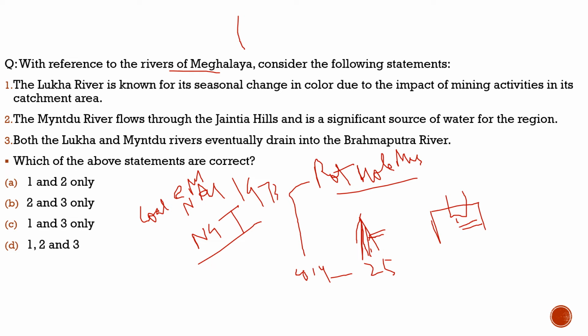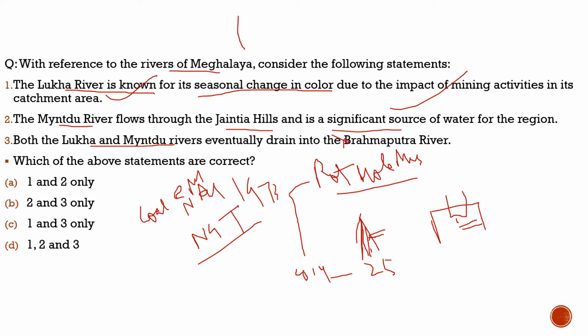Here the question says: with reference to the rivers of Meghalaya, consider the following statements. First statement: the Luka River is known for its seasonal change in color due to the impact of mining activities in its catchment area. 100% correct, and the mining activities done there are usually rat hole mining. Second: the Mintu river flows through the Jaintia hills and is a significant source of water for the region. 100% correct. Third statement: both Luka and Mintu rivers eventually drain into the Brahmaputra.